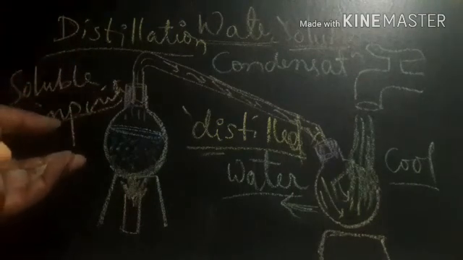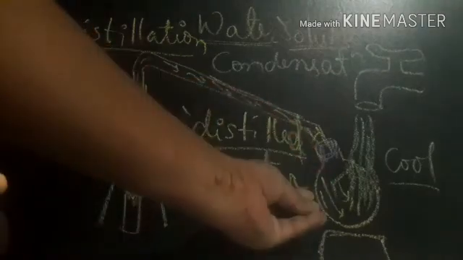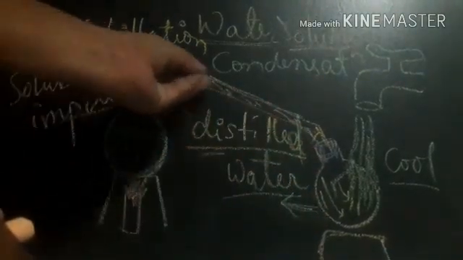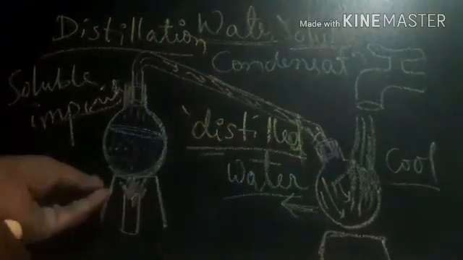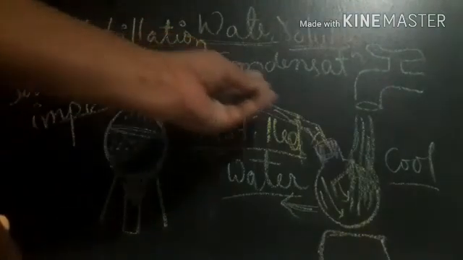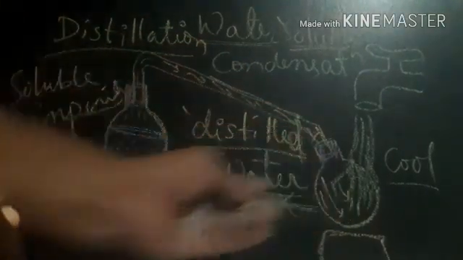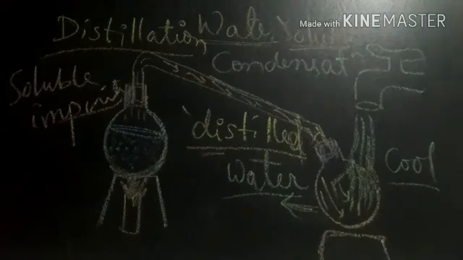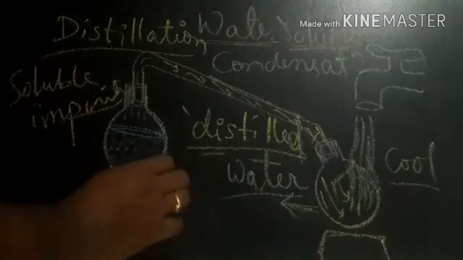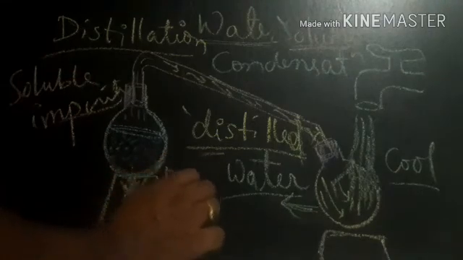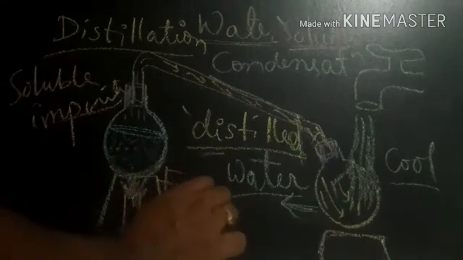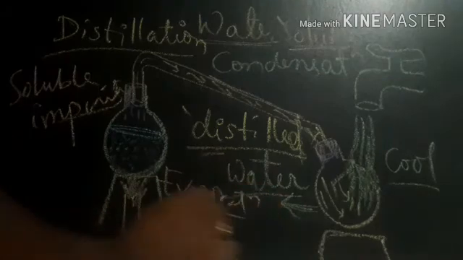Distillation is a process where we get the pure form of water by evaporation and condensation. By evaporation it becomes vapor, and by condensation it becomes water, a very pure form of water. What we did here: first evaporation and later condensation.